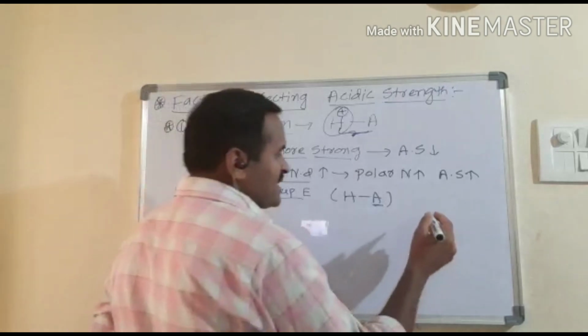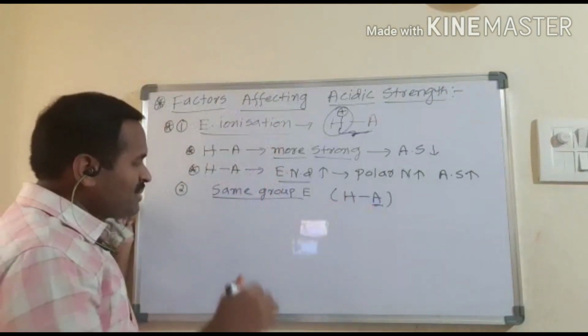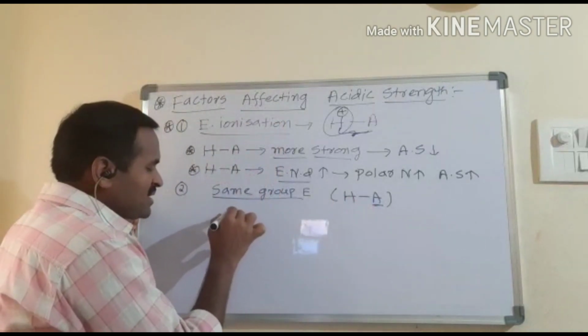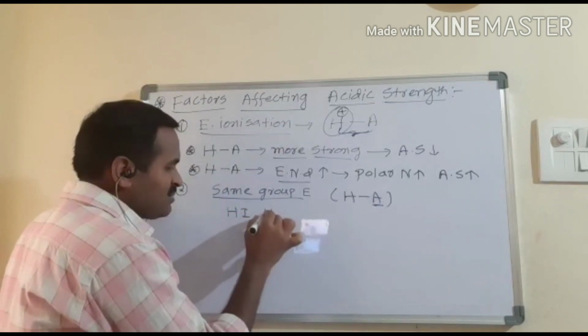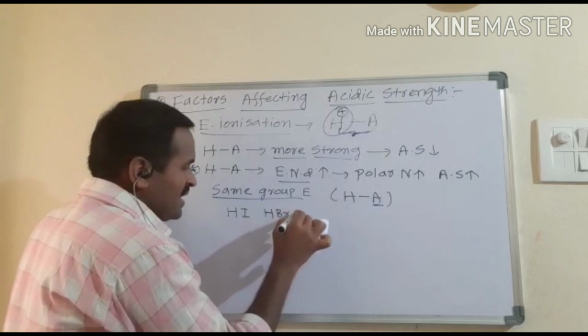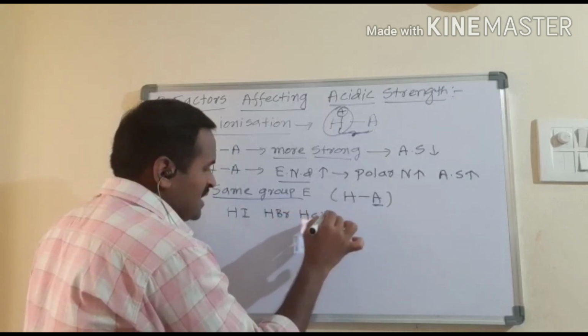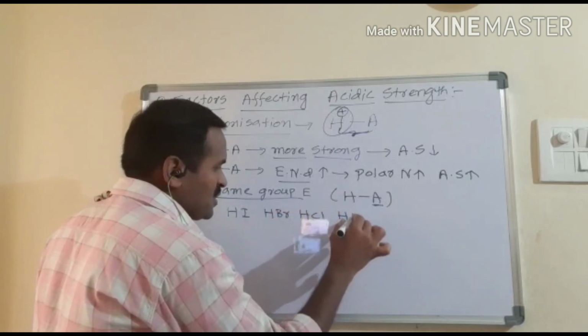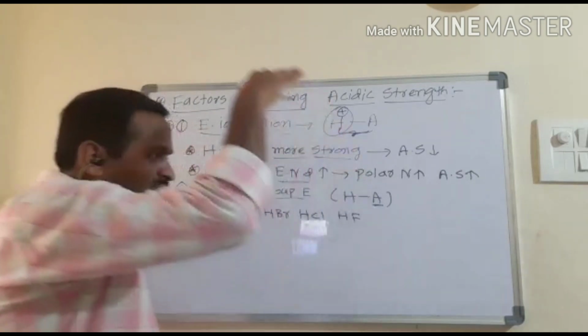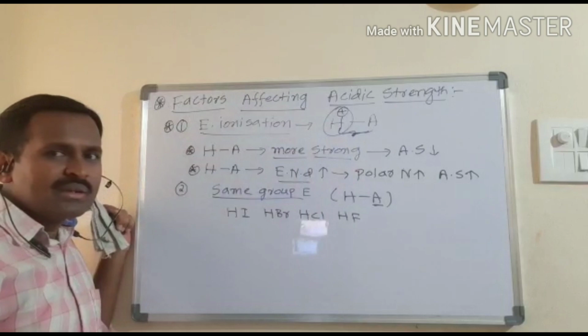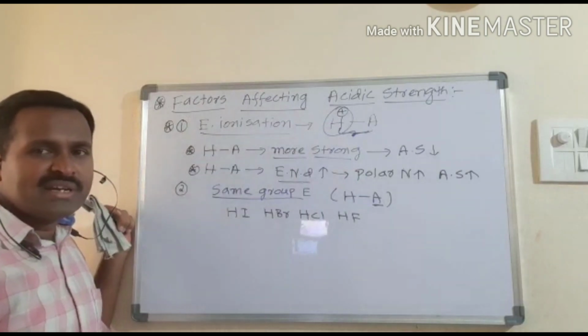Suppose I am taking a 7th A group element. That means I get HI, HBr, HCl, and HF. In the same group, from top to bottom, atomic size increases.